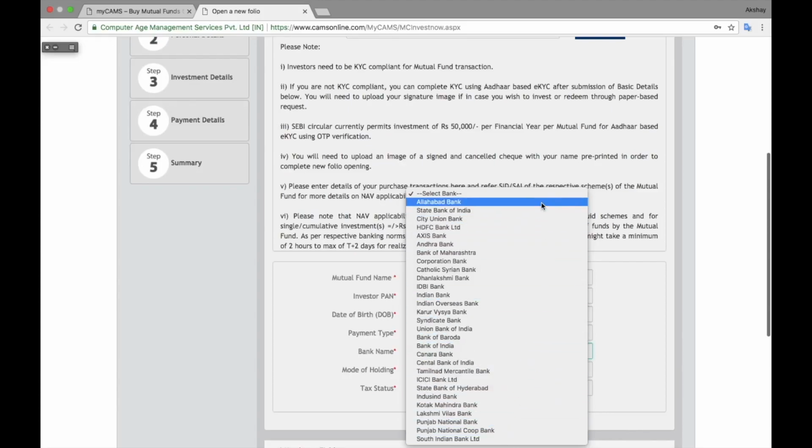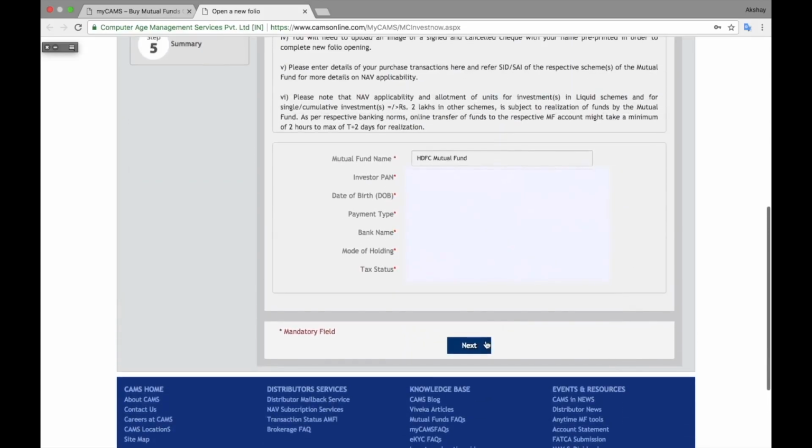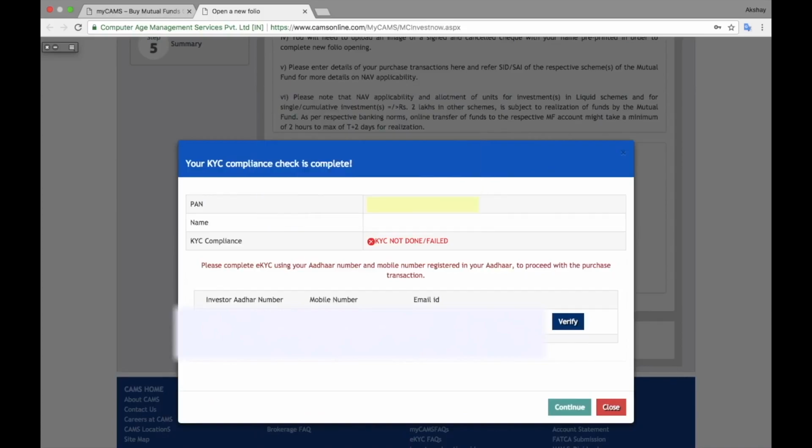Then mode of holding and tax status. It will be single and resident. Only one option is available there. Then click on submit. Once you click on submit, it will check for your KYC status, and you can see right now the KYC status is not done or failed. Then you can go for eKYC using your Aadhaar.